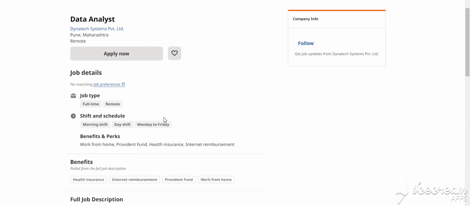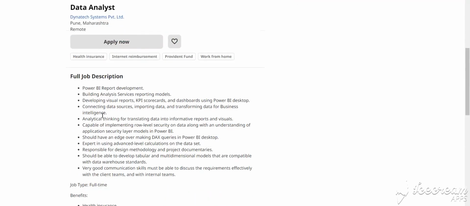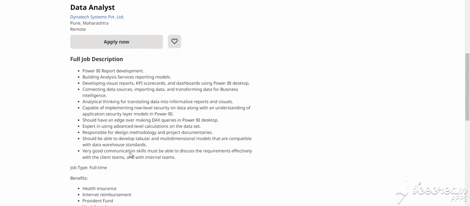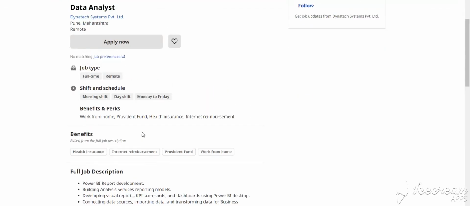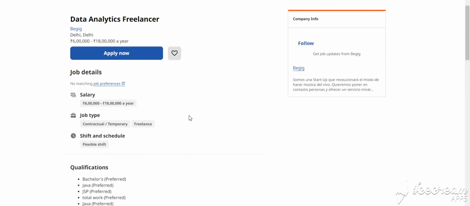Our next job is data analyst for Pune, Maharashtra. This is a full-time opportunity with a morning shift. Skills required are Power BI and all. You check this and after that you apply on it. How to apply for this job: you simply click Apply Now and fill in the details.